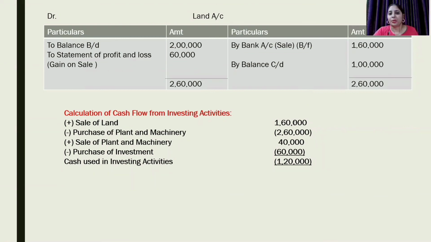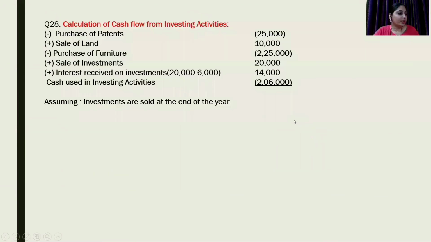Now coming to the last question of today's video, question number 28, a very easy question. We are given that goodwill is falling. If goodwill is falling, it is amortization of goodwill. In that case, this fall of 25,000 will be recorded in operating activity head. But what if goodwill is rising? If goodwill will rise, then it will be purchase of goodwill. In that case, it will be an outflow to be recorded under head cash flow from investing activities.